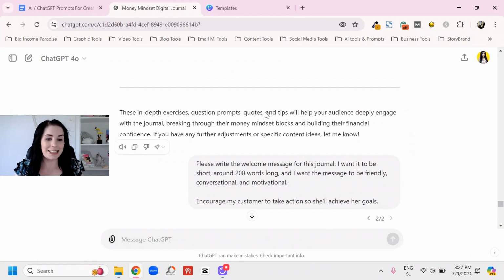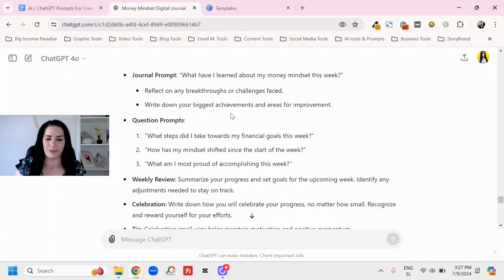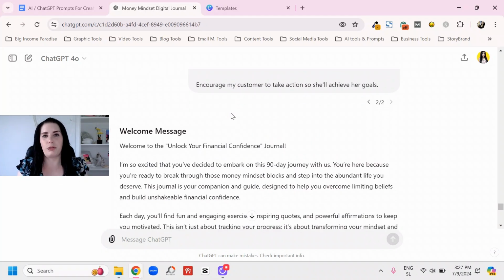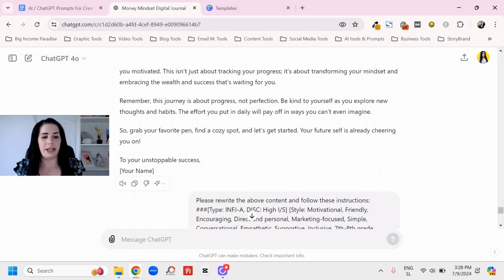But I'm not going to show you that because I didn't save all of this content that it created. But this is how I would create a journal. I did create journals for my clients and so on, and they were happy. But back then, I used another AI tool, and I didn't know how to use it that well.